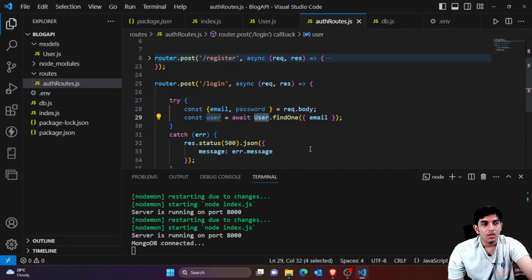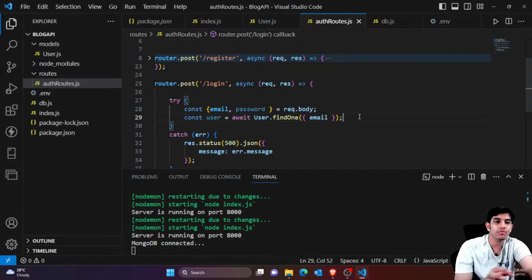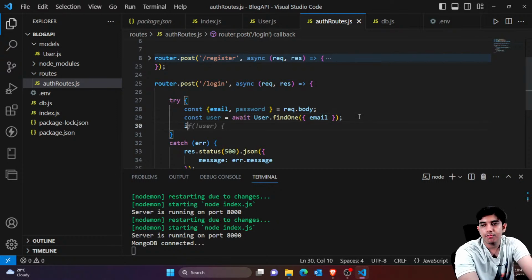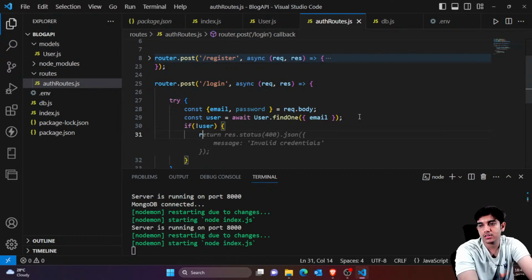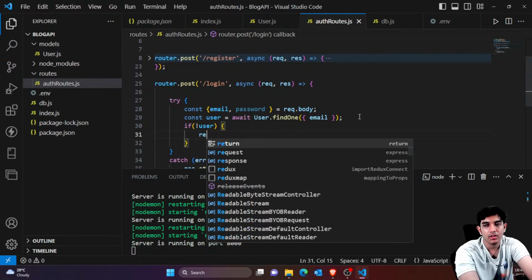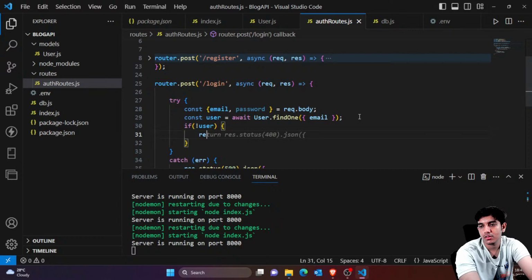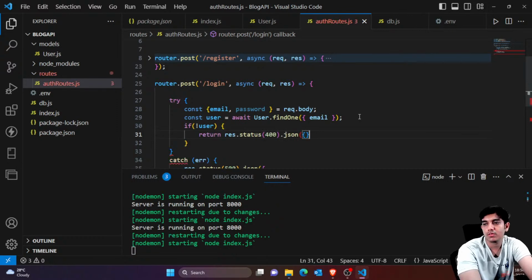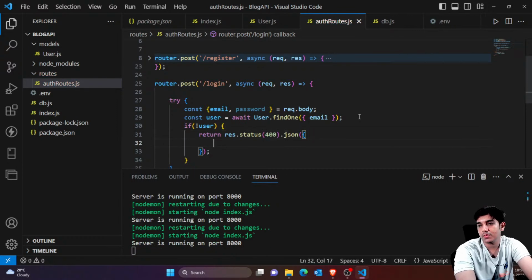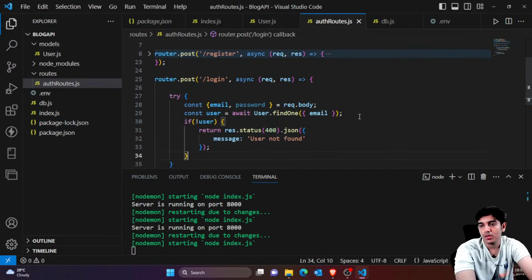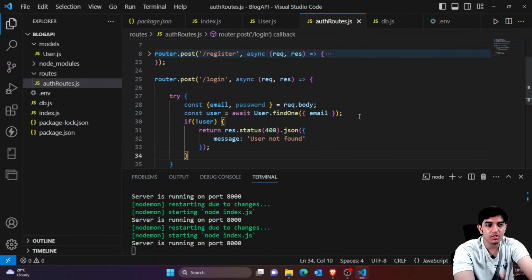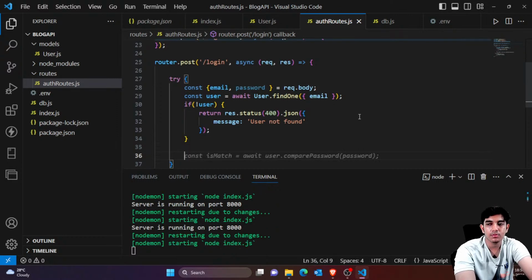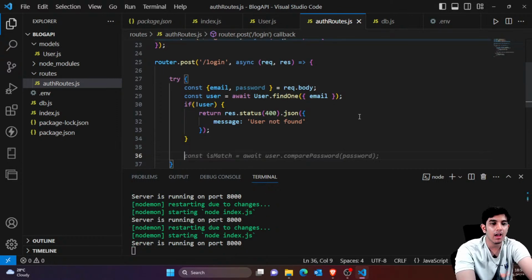So user.findOne with that specific email. If we didn't find that user, we would simply return a response, saying user not found. So if user is not found with that specific email, that's the response. But if user is found with that specific email, now I would compare that specific user's password with the password which I have provided.